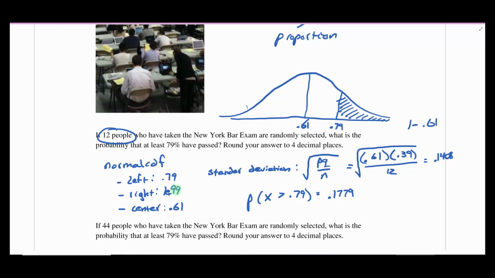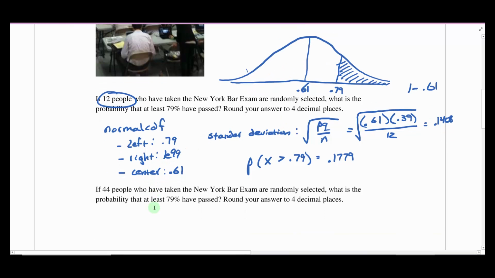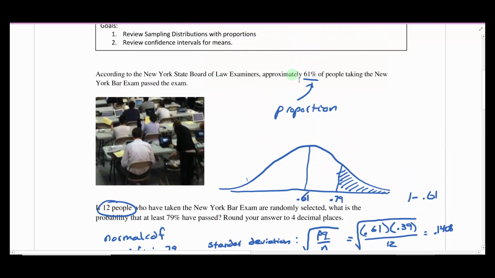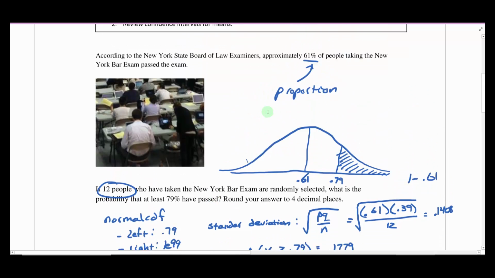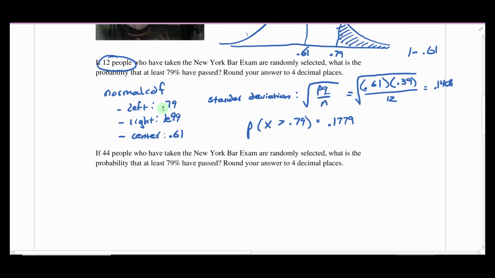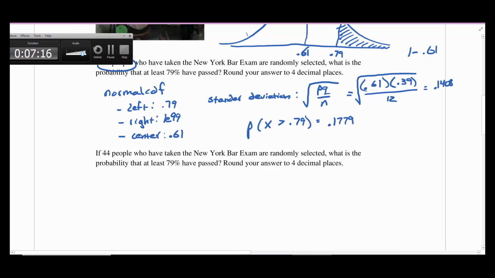All right, so let's take a look at the second question here. Again, using the same assumption about the population proportion being 61% here, now we're looking at if I were to randomly sample 44 people, if I went and looked at 44 randomly selected tests, what's the probability that 79% of those people would have passed? So everything is the same here. The only difference is the sample size has increased.